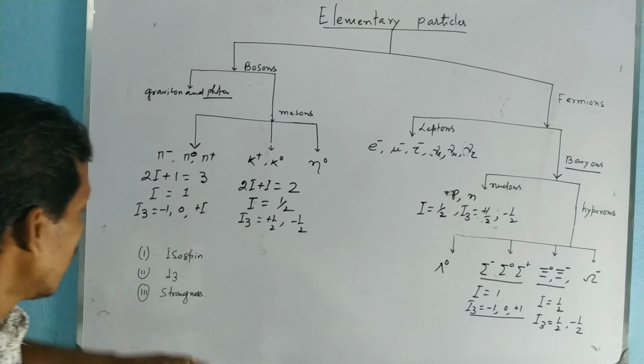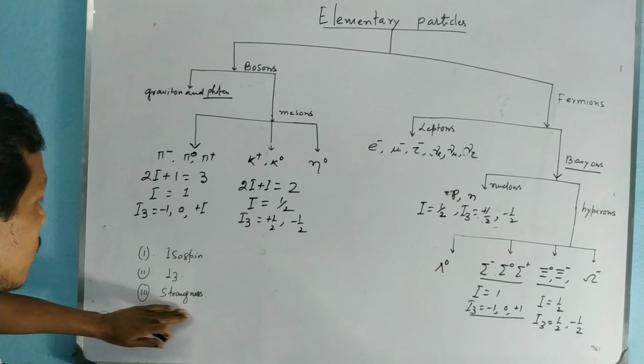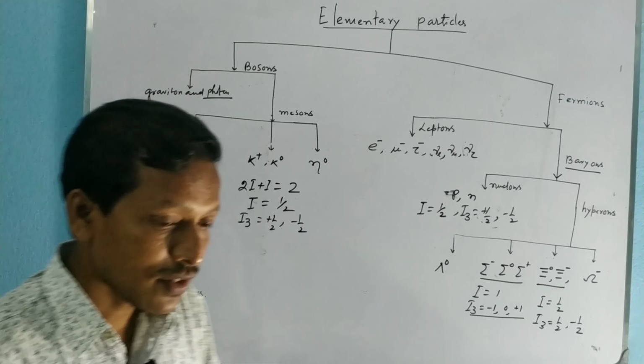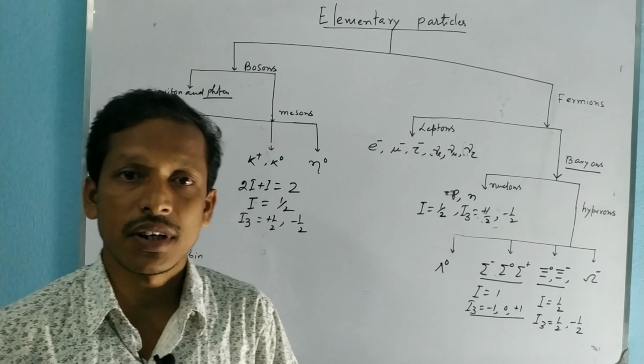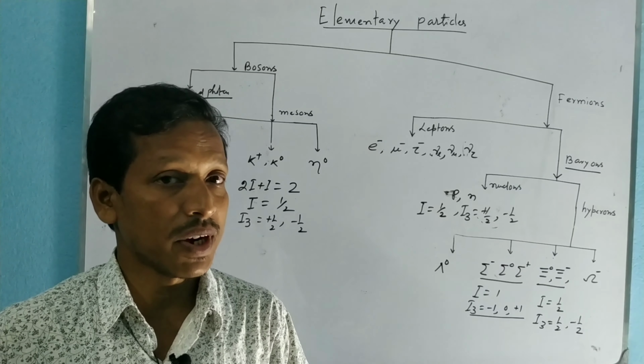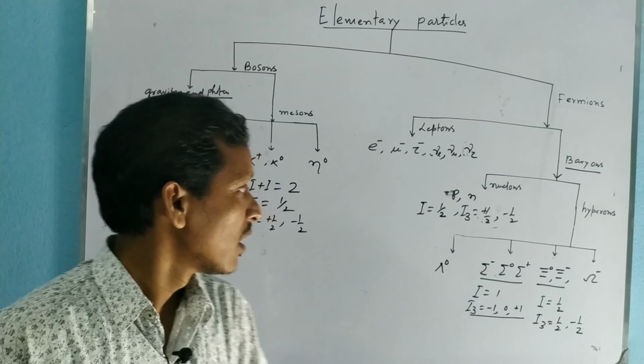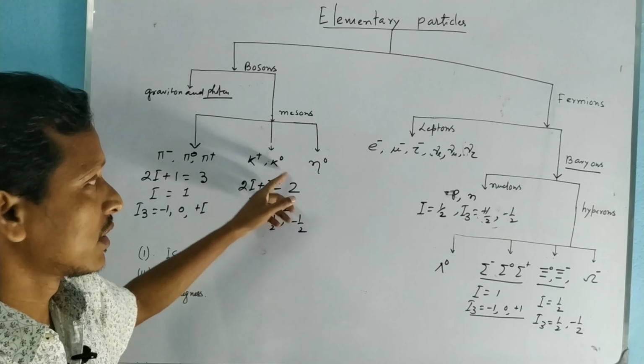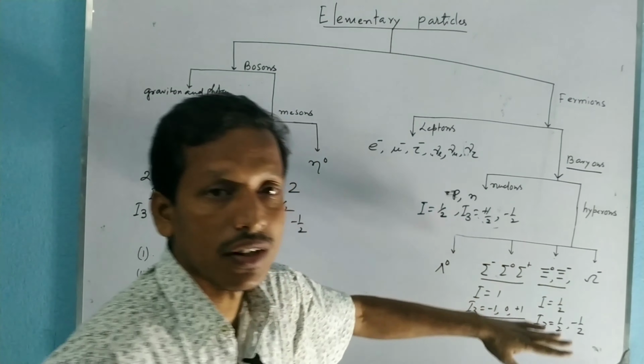Okay, now another very important quantum number is called the strangeness quantum number. Strangeness quantum number is used to describe the strange particles, and the particles that develop by strong interaction but decay through weak interaction are called strange particles. All the hyperons are strange particles, and K mesons also are strange particles. They are developed by strong interaction but decay through weak interaction, and they are produced in pairs.